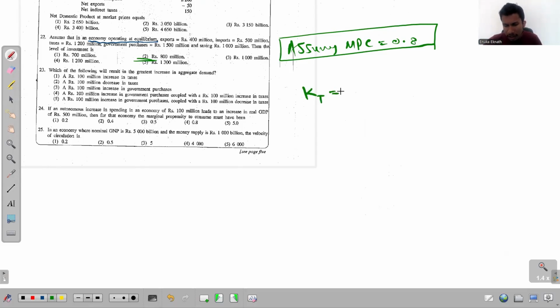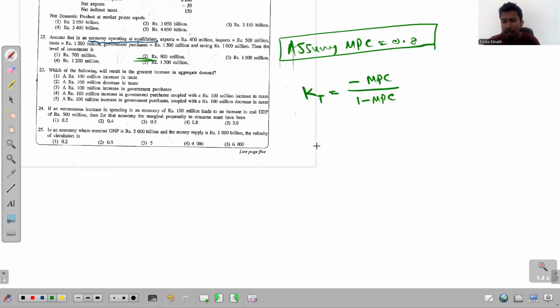What's the equation of calculating this tax multiplier? The equation is minus MPC divided by 1 minus MPC, if not MPS. So that is the tax multiplier.